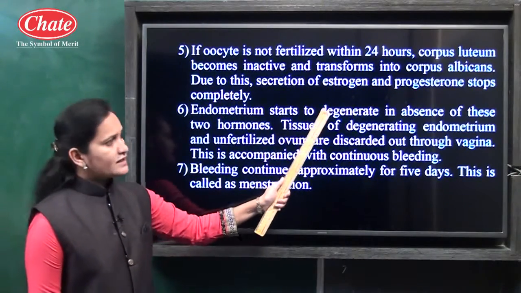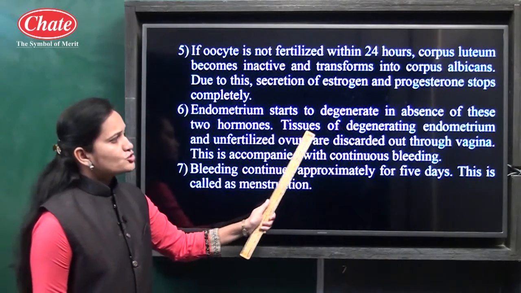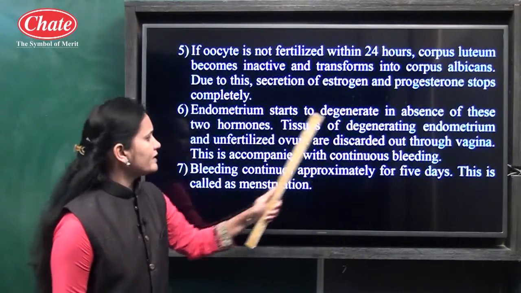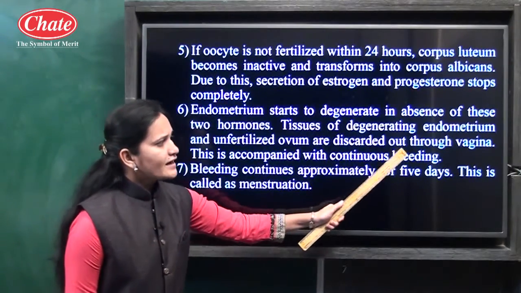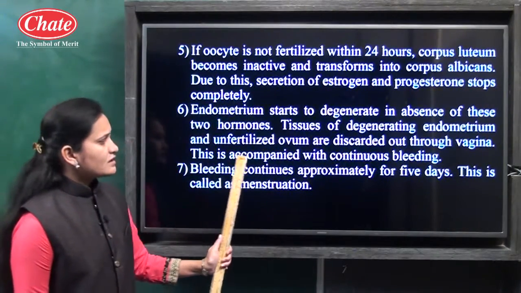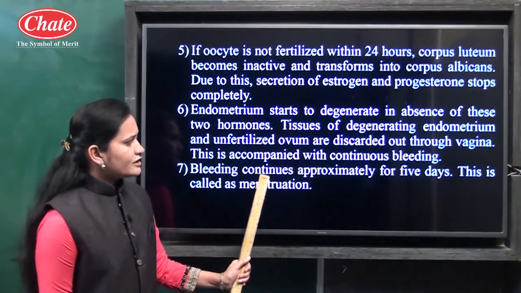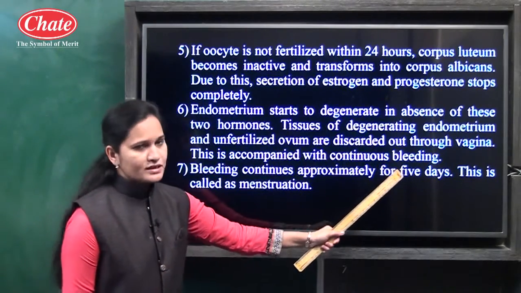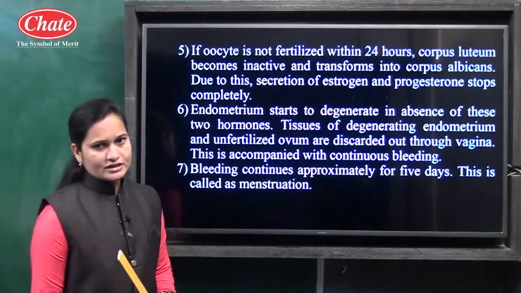The endometrium starts to degenerate in absence of these two hormones, and the tissues of the degenerating endometrium and the unfertilized ovum are discarded out through the vagina. This is accompanied by continuous bleeding, and bleeding continues for approximately how many days? For 5 days, and this is called menstruation.